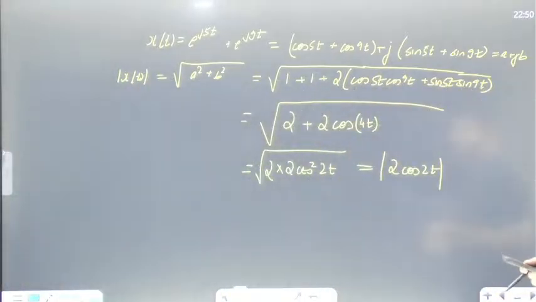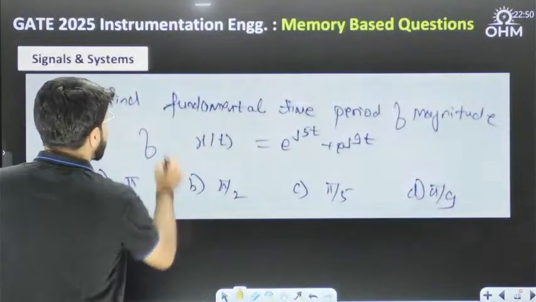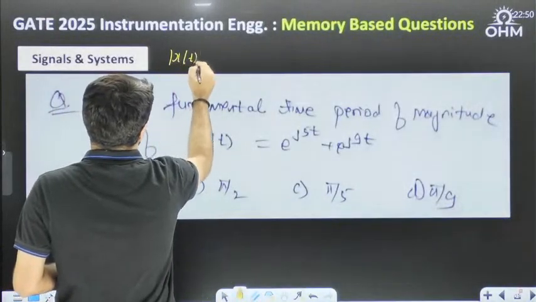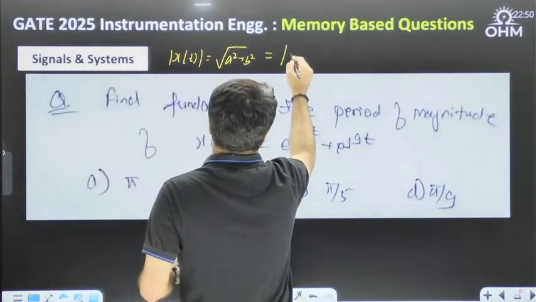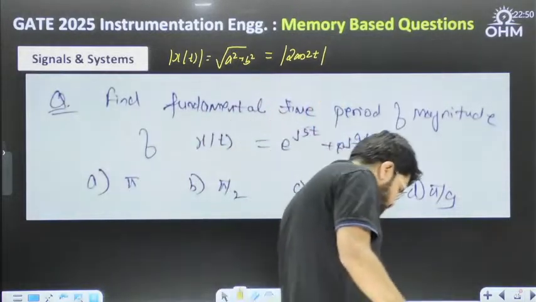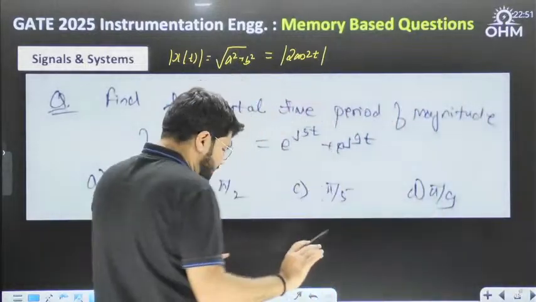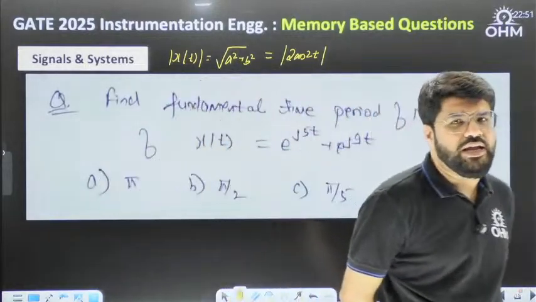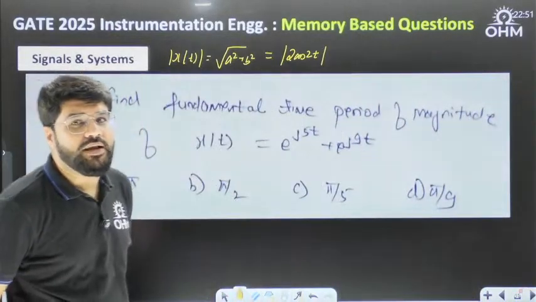So what is the magnitude coming up on solving? Solving by root over a square plus b square, it turns out to be 2 cos 2t. If it was only cosine, then you could have said the period is 2 pi by 2, that is pi.